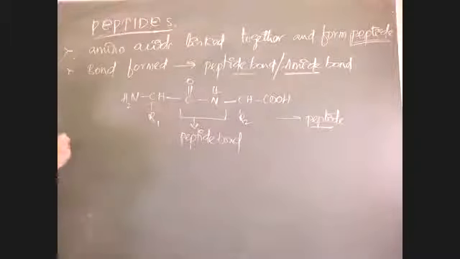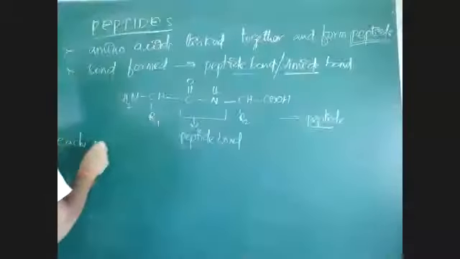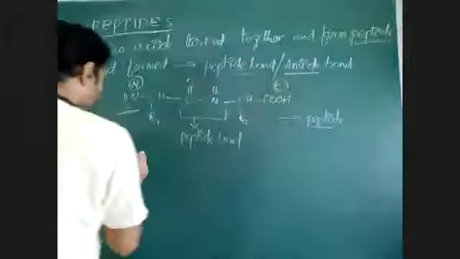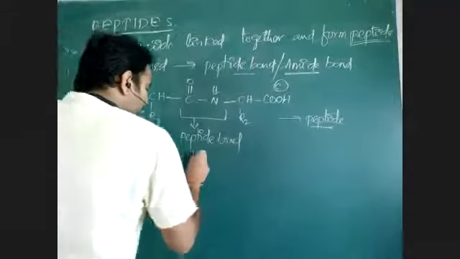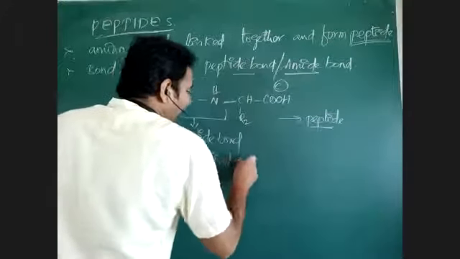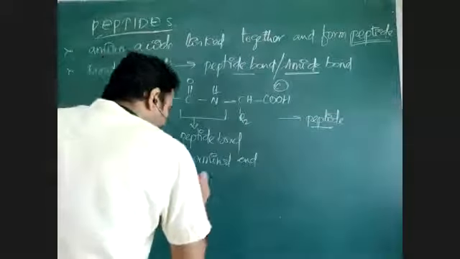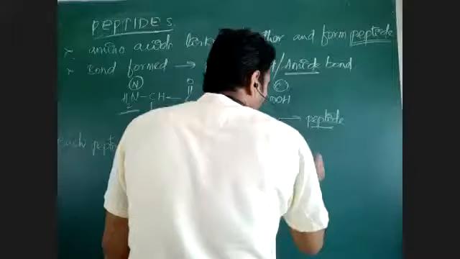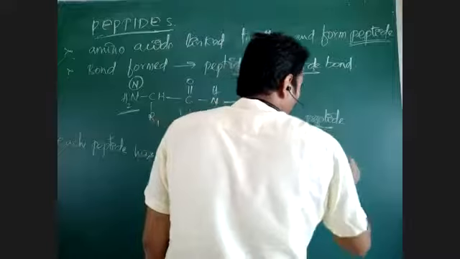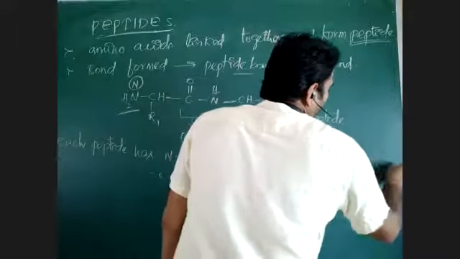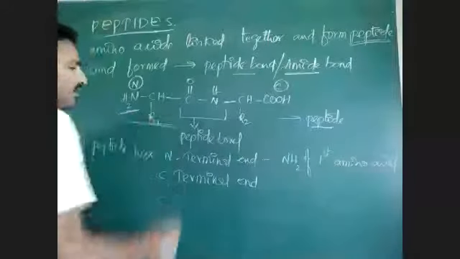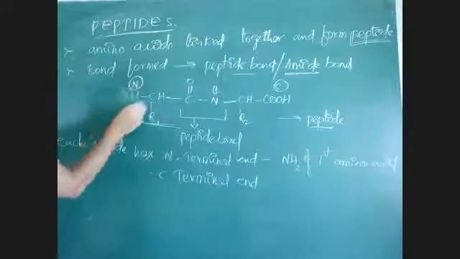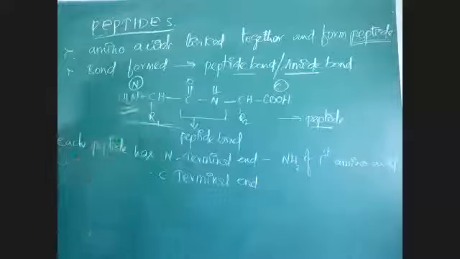Okay. Each peptide has an N terminal and a C terminal. Each peptide has an N terminal end and a C terminal end. What is the N terminal end? N terminal end means the amino group of the first amino acid. The amino group which is present in the first amino acid is called the N terminal end. This is N terminal. This NH2 group is there. The NH2 group of the first amino acid is the N terminal end.